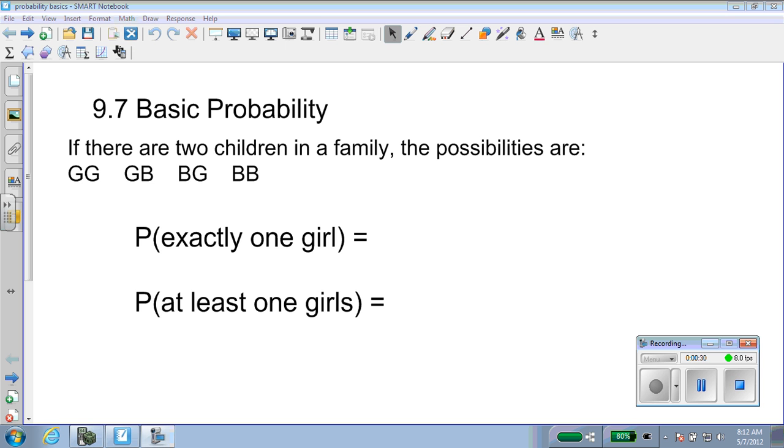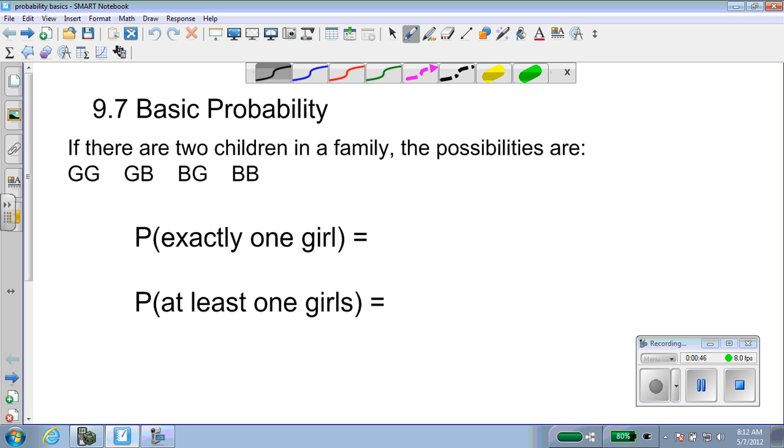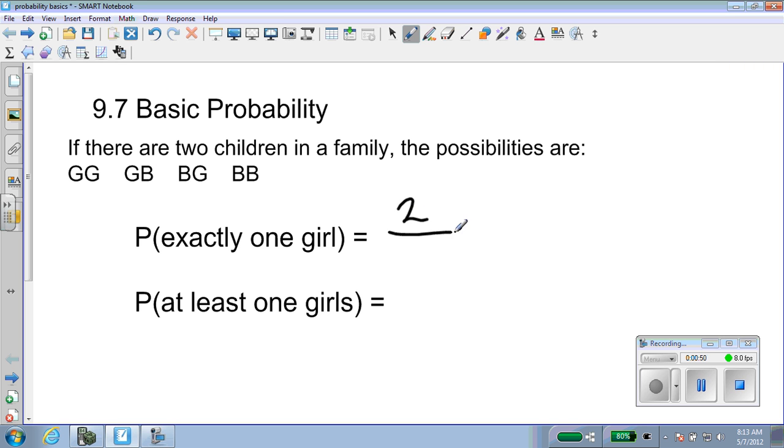What is the probability that there is exactly one girl? If we look at this, this is not exactly one girl. That's exactly one girl, that's exactly one girl, and that is not. So the probability that there is exactly one girl is 2 out of the 1, 2, 3, 4 possibilities. Lowest terms for that would be 1/2.